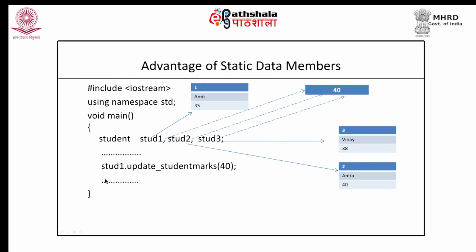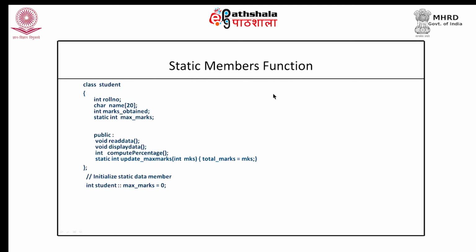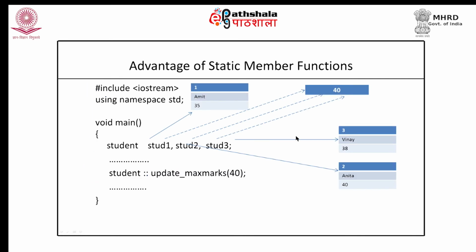So, if we do not want to invoke this function on any object, we can make that member function static. Here we can prefix the keyword static before the function update max marks. What would be the advantage? The moment I say static, I do not require an object for the invocation of the function update max marks. So, how would I invoke that? I can simply invoke it as student, scope resolution operator, update max marks.